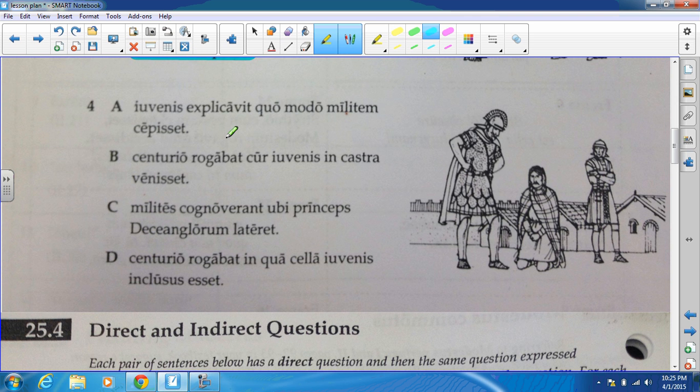So the soldier recognized where the prince of the Decangli was lying. And then D, the centurion was asking in which cell the young man was enclosed. I think what he's doing here is asking him why, what he's doing in the camp.